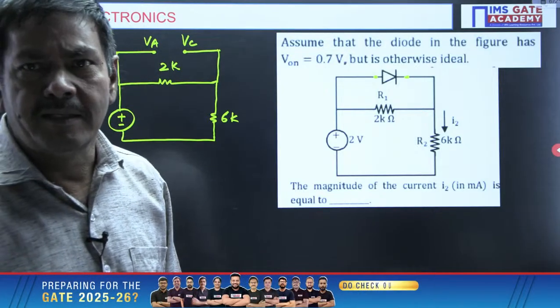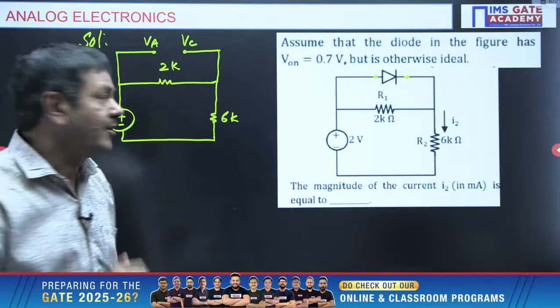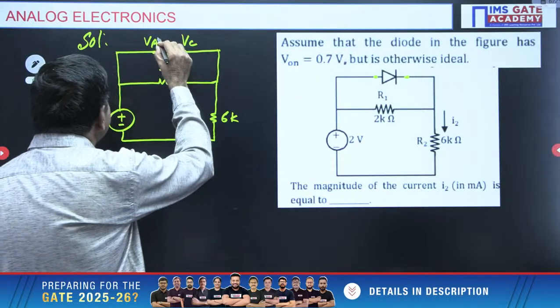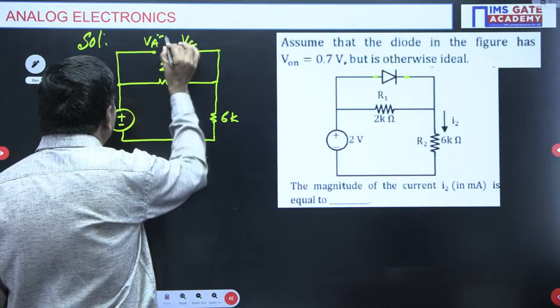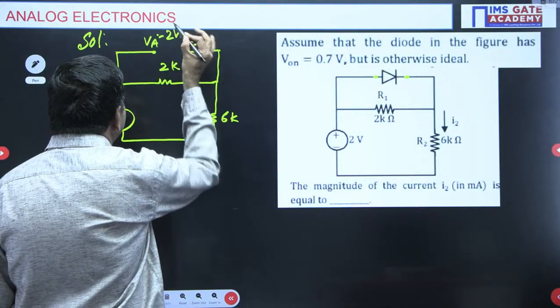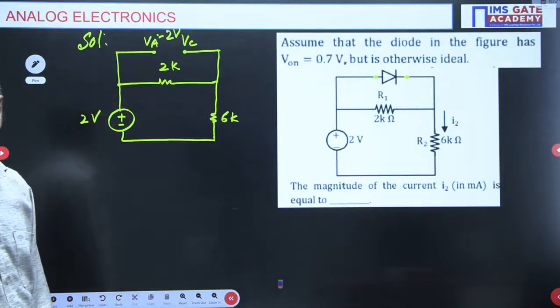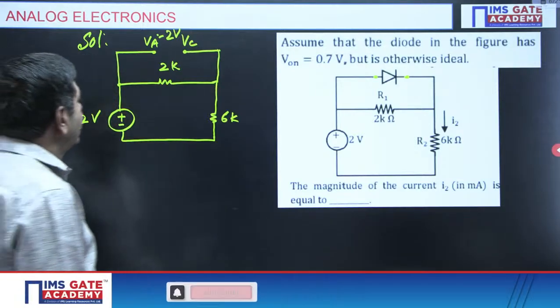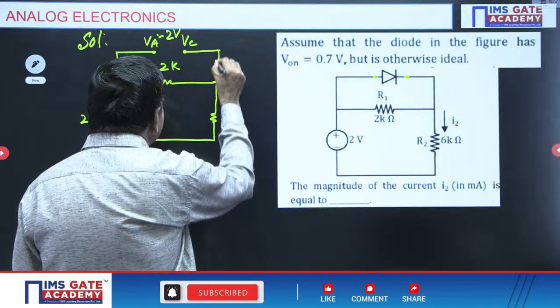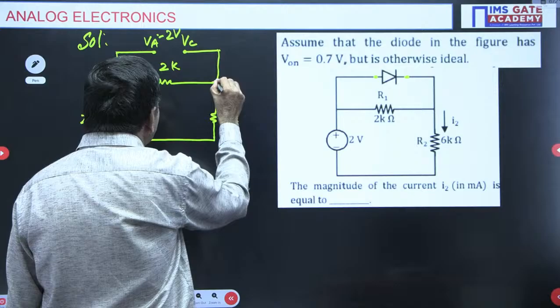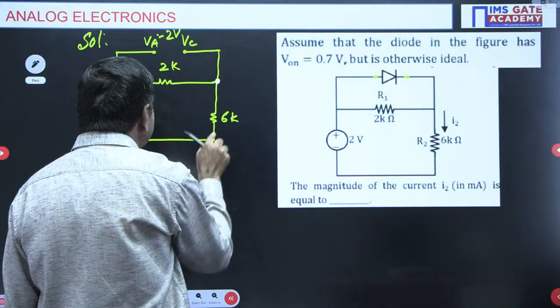Diode is on, Ricky says. We can check it now. What is the anode voltage here? This anode voltage is the same 2 volts. VA is nothing but the 2 volts I have. The cathode voltage is this voltage, the same VC, because it's a closed circuit.